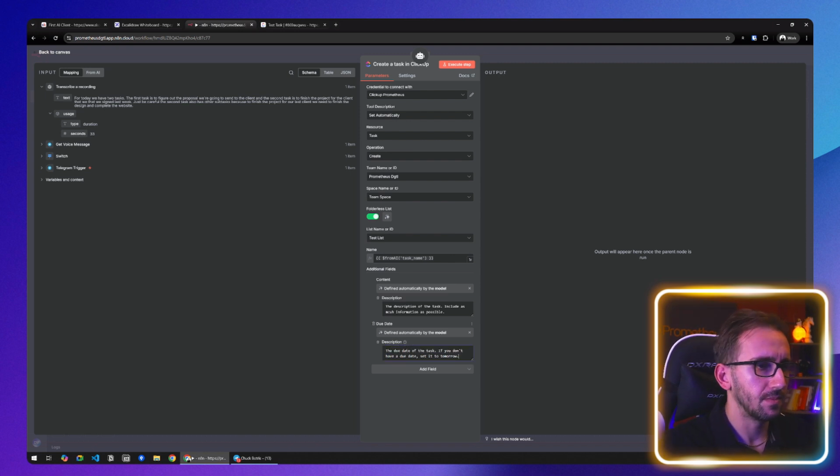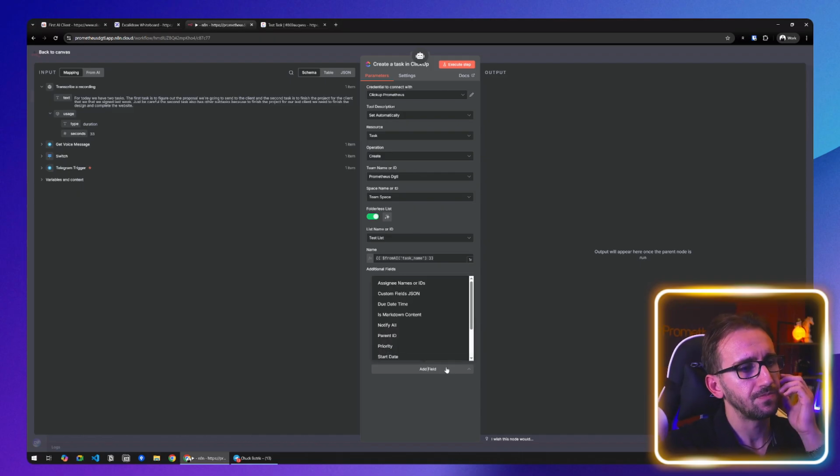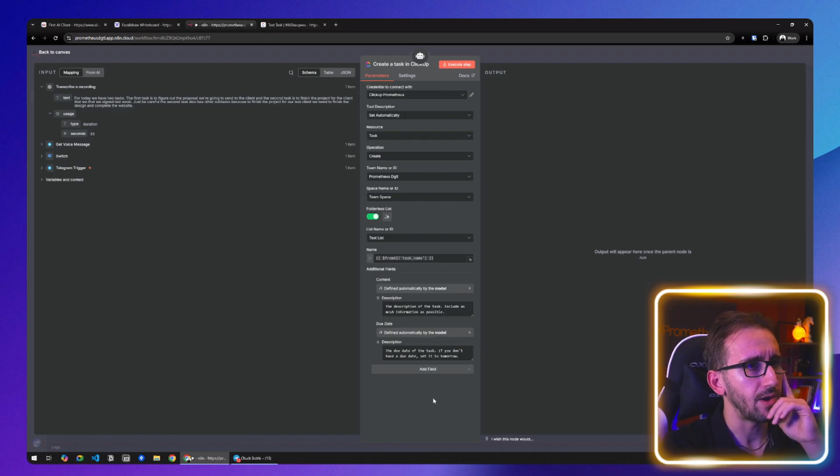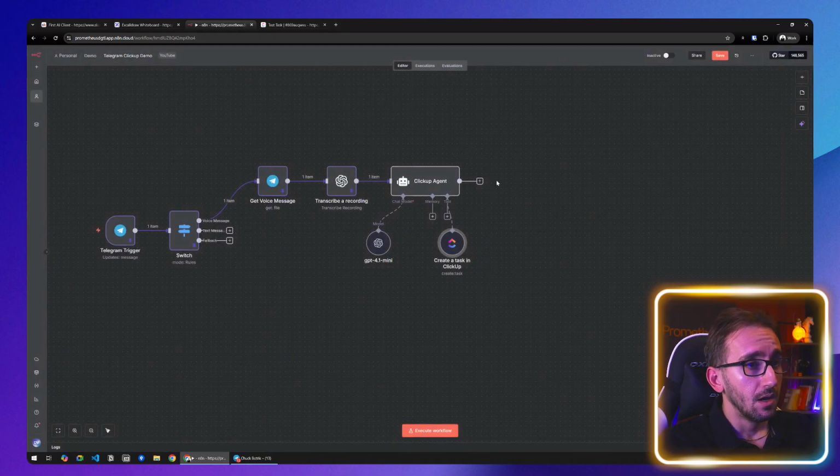Well, that's fine. Let's see what it does if we set it relative to today. So this should add a due date of the task if we have it, and if we don't have it, set it to tomorrow. And we don't need any other fields for now. All right, let's run the agent and try to see what it's gonna do.